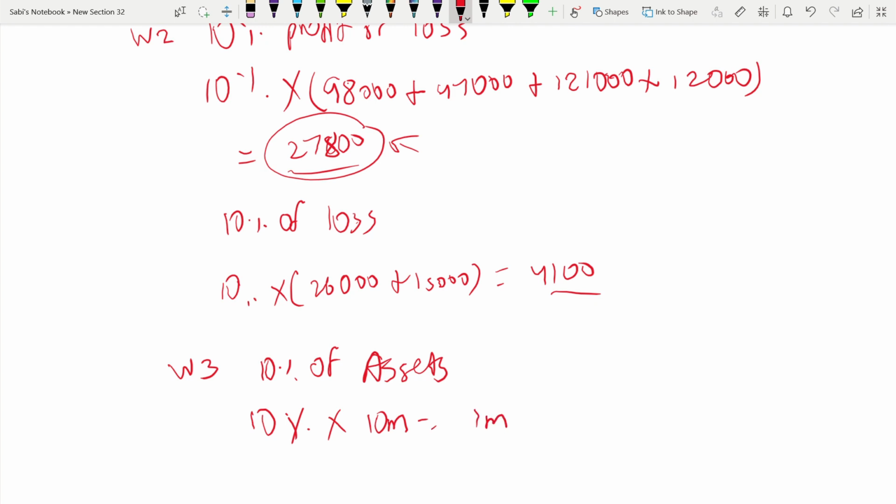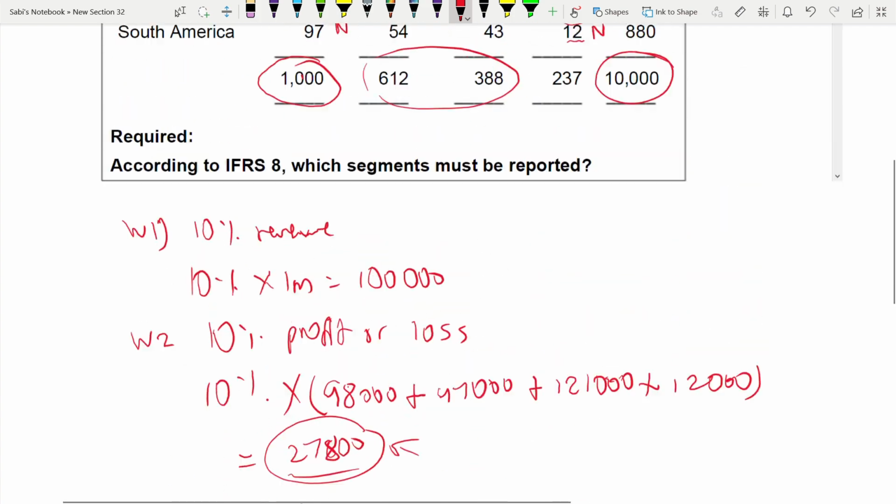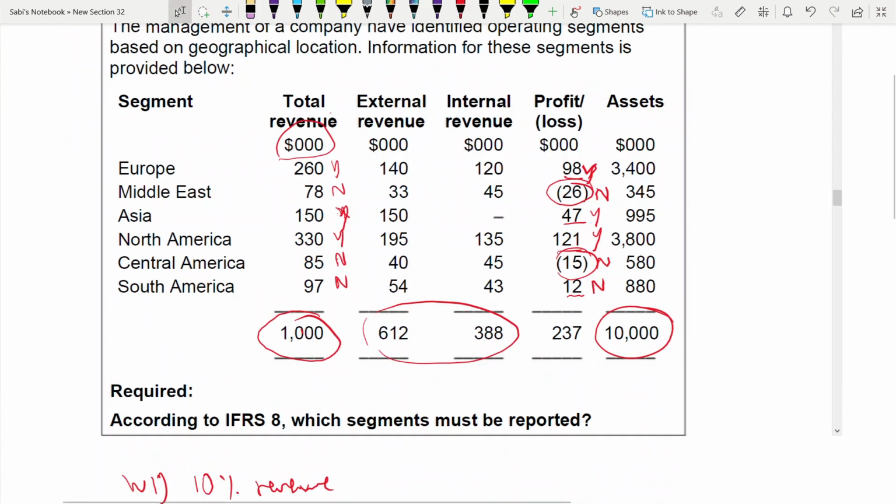So if you go by the segments which are recording more than 1 million, this is yes, this is no, no, yes, no, no. Again, it's almost similar.